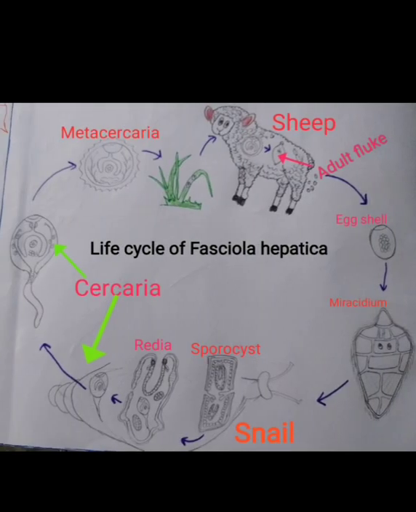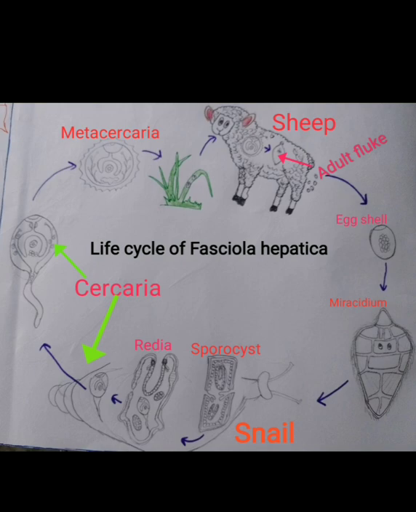One of the unique characteristics of reproduction in Fasciola hepatica is the phenomenon of heterogamy or pedogenesis or polyembryony. Here, as I have already told you, from the sporocyst larva, the radia larva doesn't come out because of metamorphosis. It comes out from the germ cells and germ balls which are already present in the sporocyst. So the radia larva develops from the germ cells and germ balls present in the sporocyst itself.